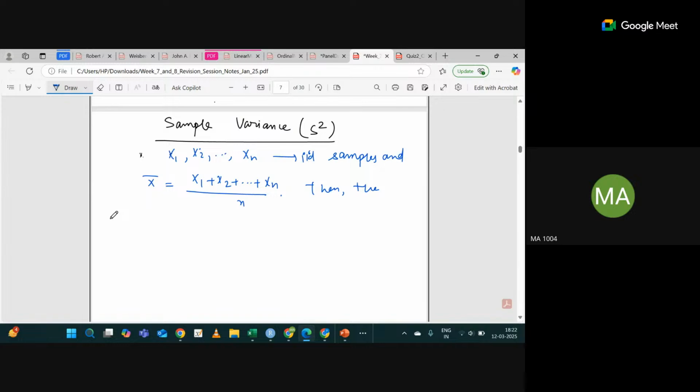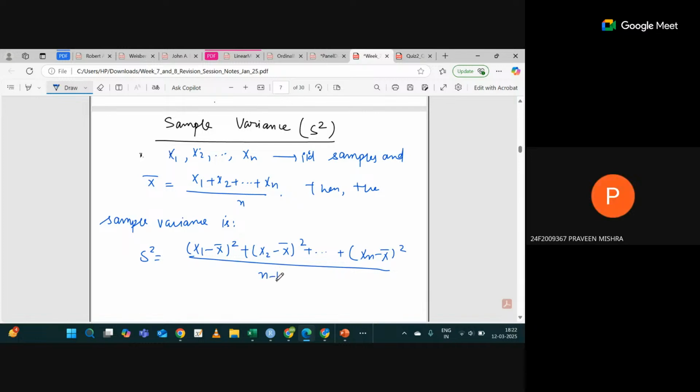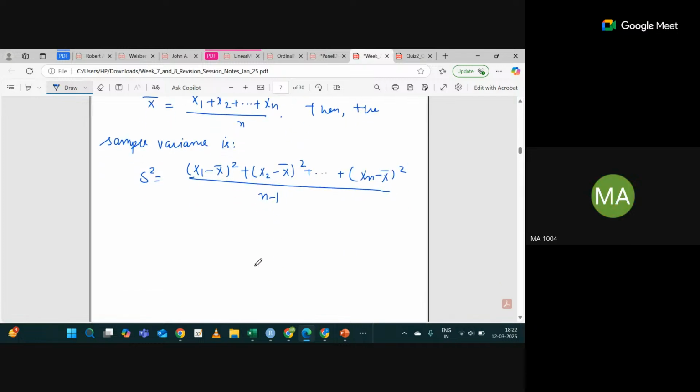Then how will you define your sample variance? Anyone can tell me what is the sample variance? x1 minus x bar whole square plus x2 minus x bar whole square, plus so on, plus xn minus x bar whole square, divided by n minus 1. This is the sample variance. One more thing, this is again a random variable. Anyone can tell me why?